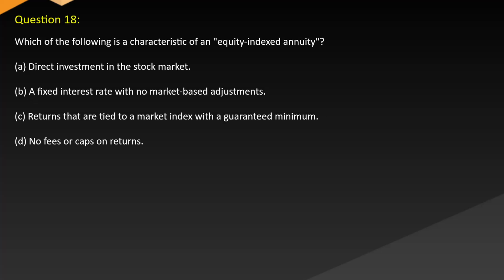Question 18. Which of the following is a characteristic of an equity-indexed annuity? A. Direct investment in the stock market. B. A fixed interest rate with no market-based adjustments. C. Returns that are tied to a market index with a guaranteed minimum. D. No fees or caps on returns.